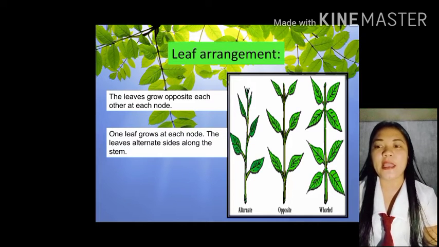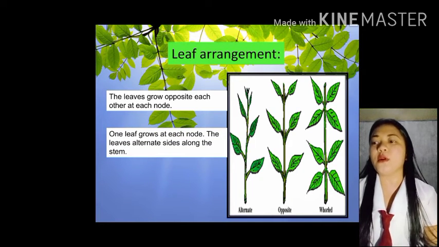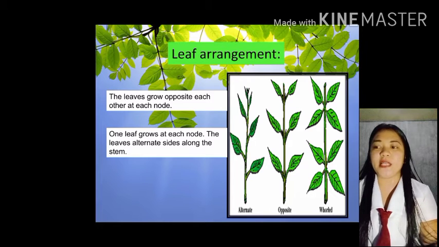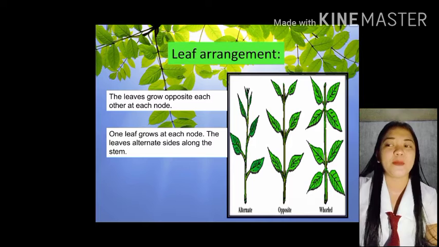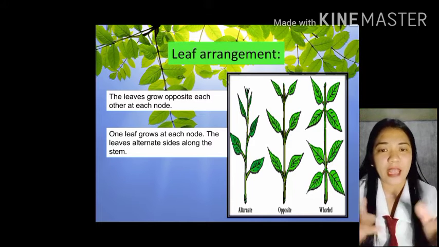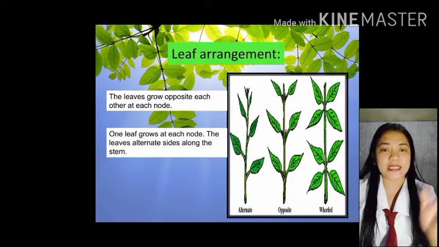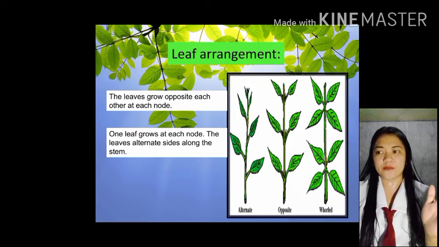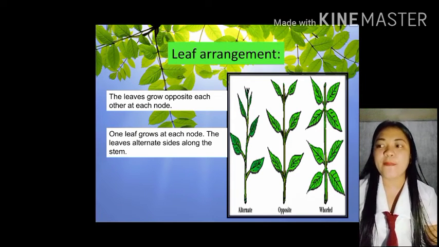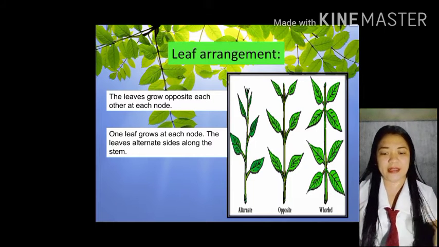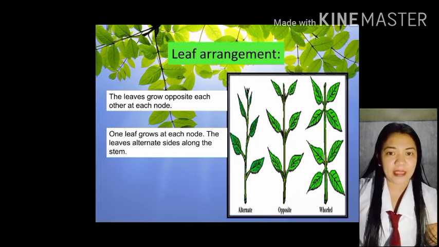Dito naman kay opposite, one leaf grows at each node. The leaves alternate sides along the stem. Makikita nyo dito sa picture na yung dahon niya is dalawa sa isang node. May tumutubo pa dun sa isang node. Tapos yung leaves niya is alternate within the stem.